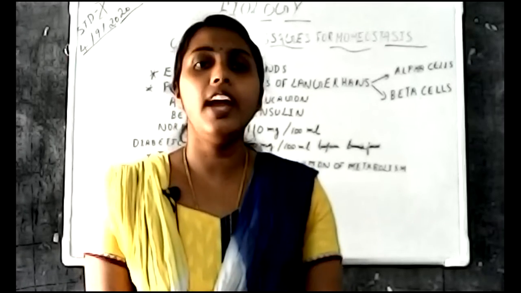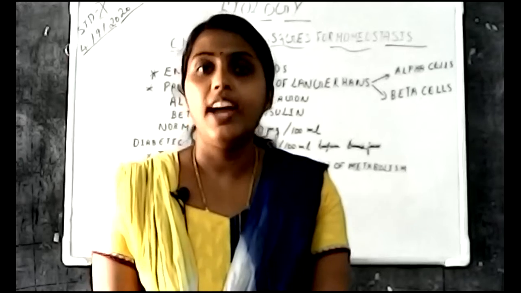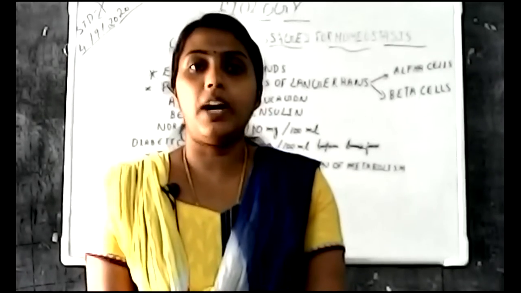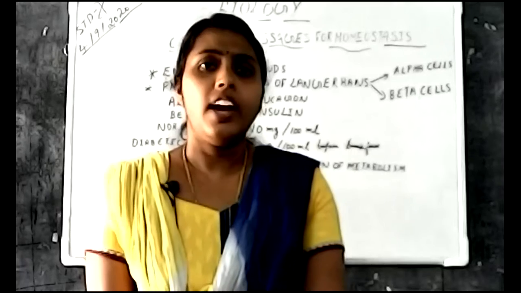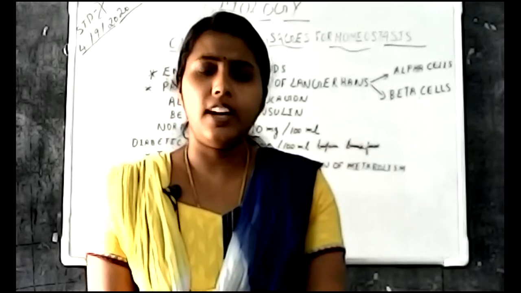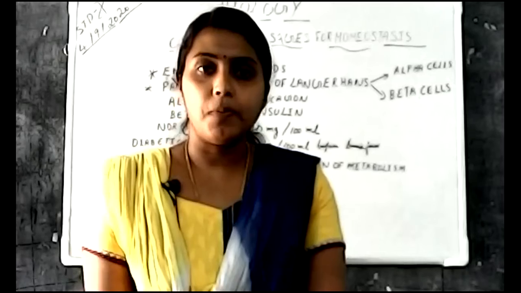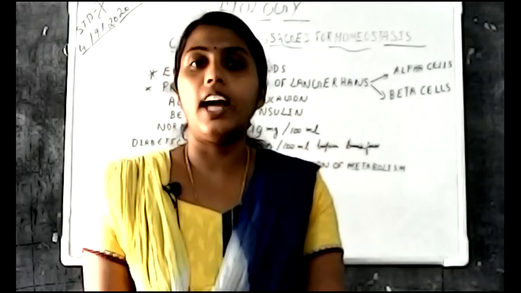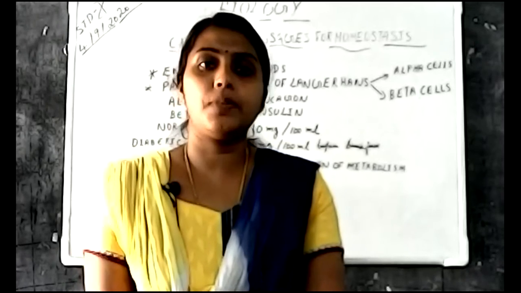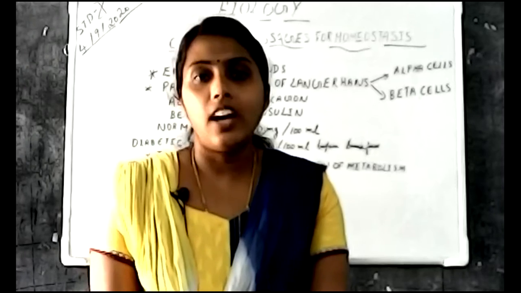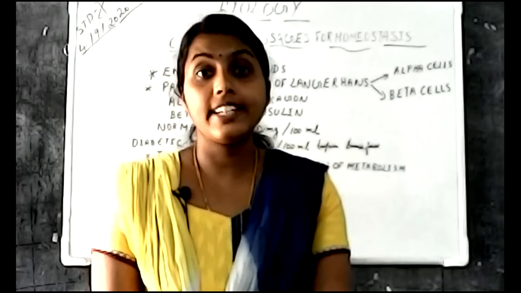The endocrine system consists of endocrine glands and the hormones produced by them. And what do you mean by hormones? I think you have studied this in 9th standard, but once more I will tell you: hormones are the chemical secretions produced by the endocrine glands, and these endocrine glands are ductless glands.